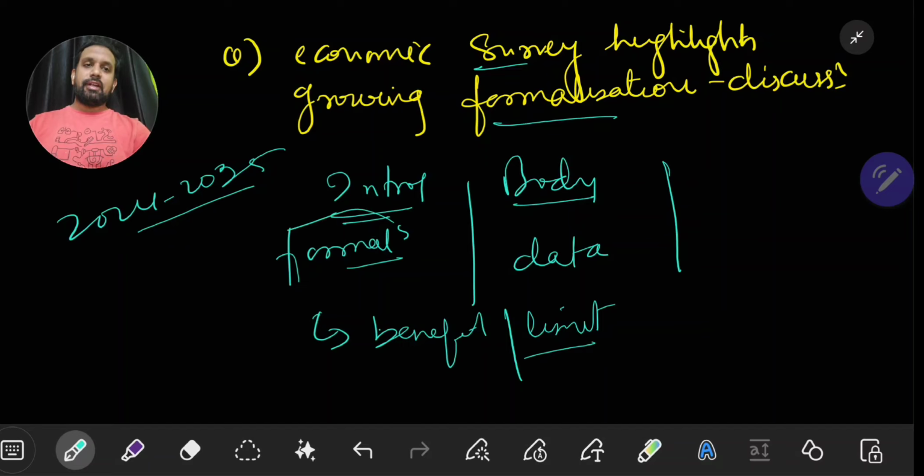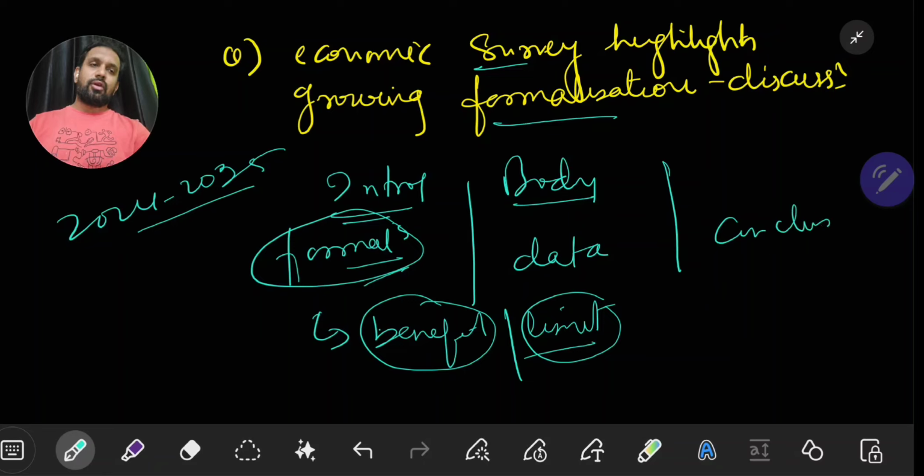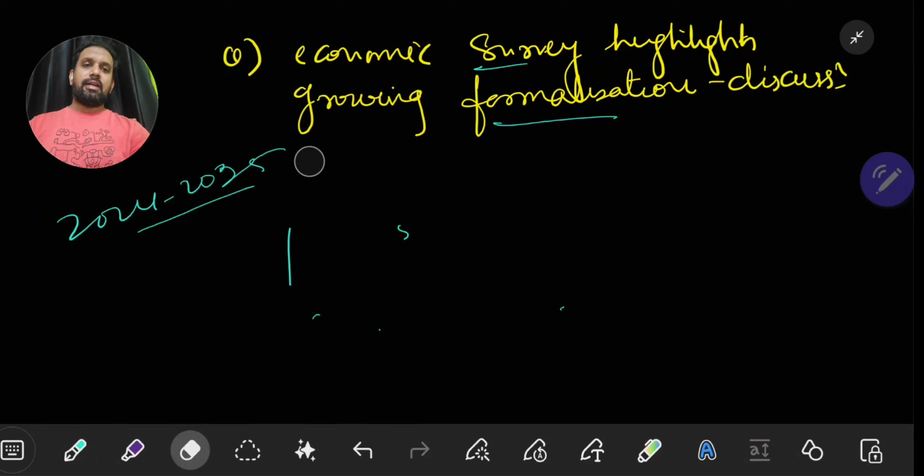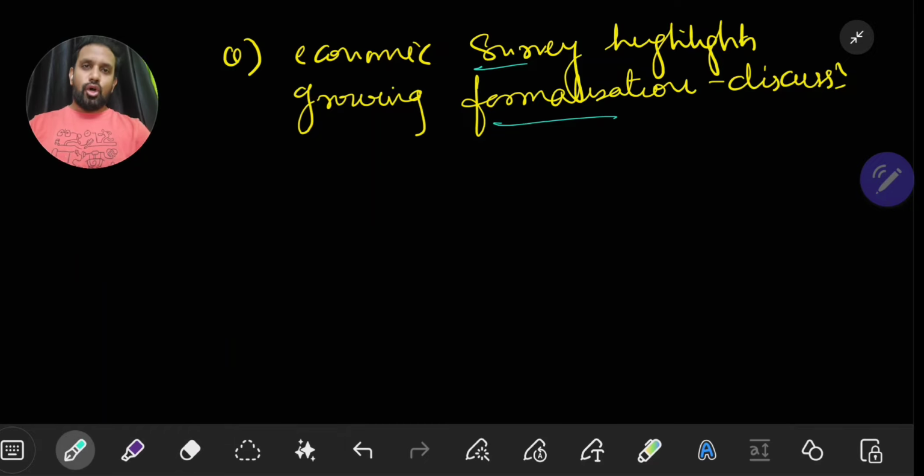In the introduction, they will write the formalization definition and any supporting vocabulary or sentences to it. After that, they will write the benefits of formalization, the limitations of formalization, and they will give the conclusion. If they hardly remember any data from the Economic Survey, they will write it, then they will do the conclusion. But this is not the way to write. Remember this point. This answer is a wrong answer. If you are writing objectives and limitations, it is a wrong thing.